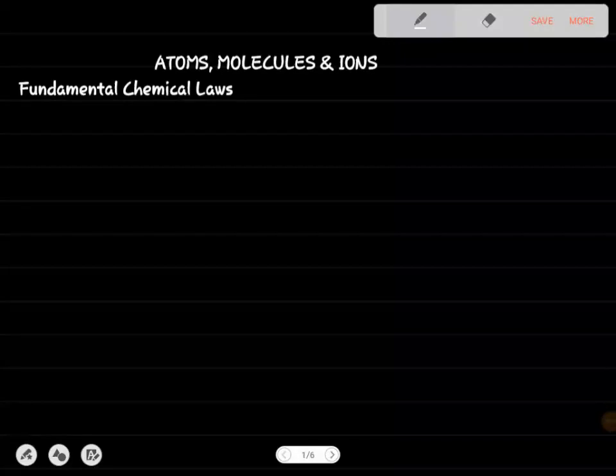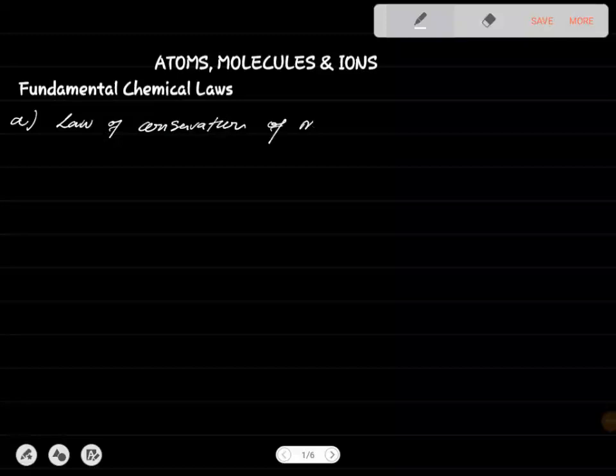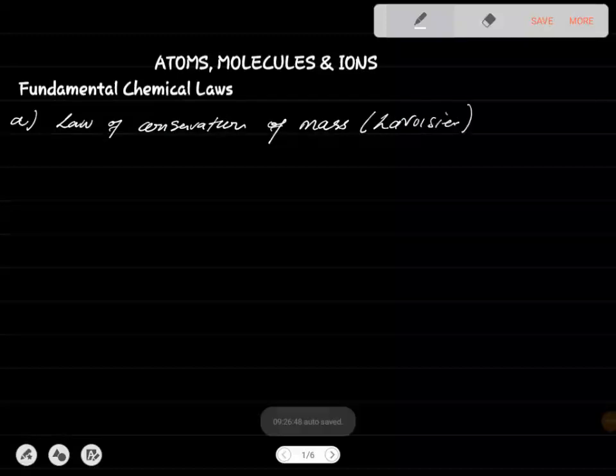And the first one is called the law of conservation of mass, by Lavoisier. Alright, what does this state?